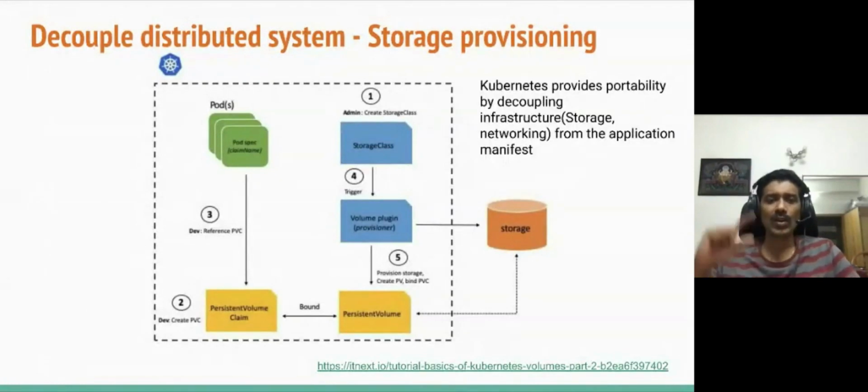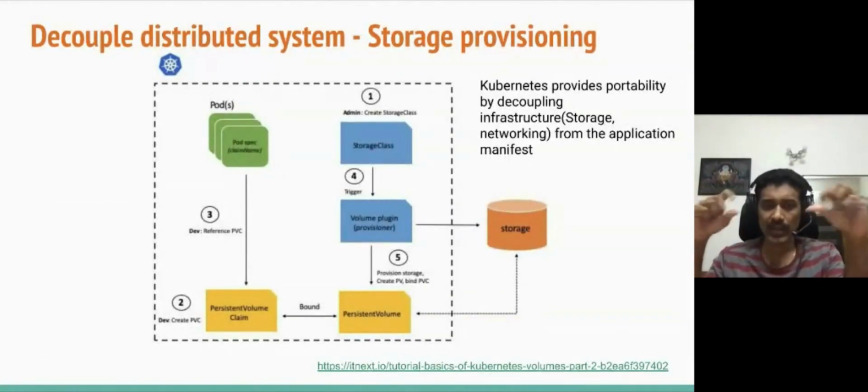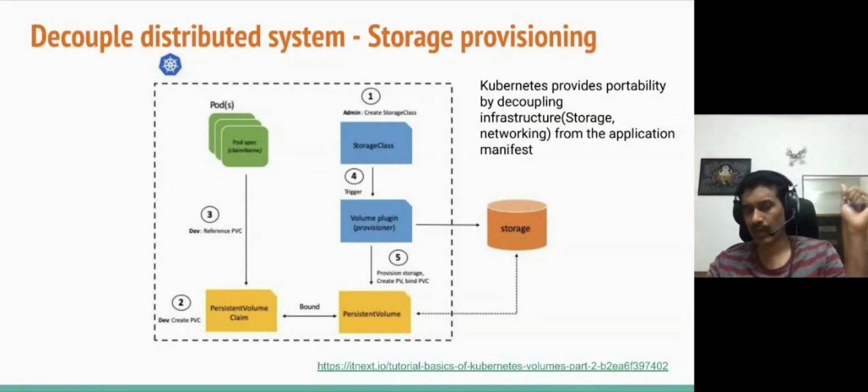Okay, so I talked about distributed systems in terms of network plugins and storage plugins. This particular slide talks about it in a little bit more detail. Say, for example, if I am deploying my Kubernetes on-prem, you have a storage system like a NetApp. Now, let's say I'm deploying it in GCP. I have a storage system like Google Cloud Storage, as an object storage.